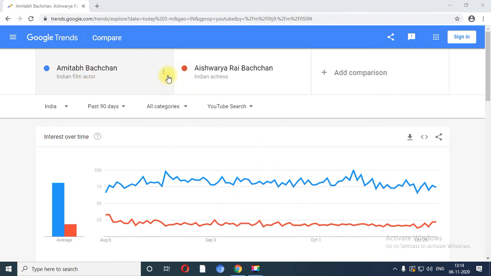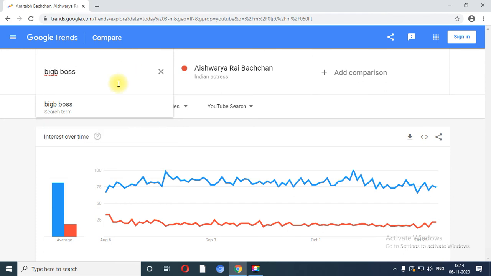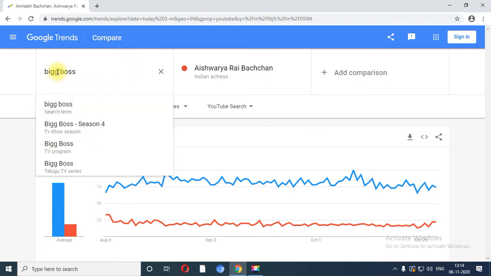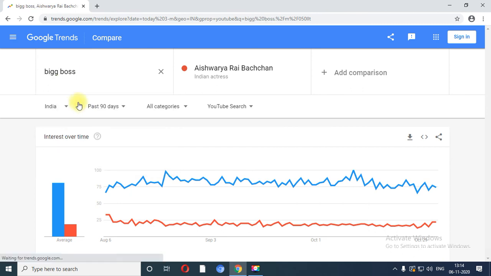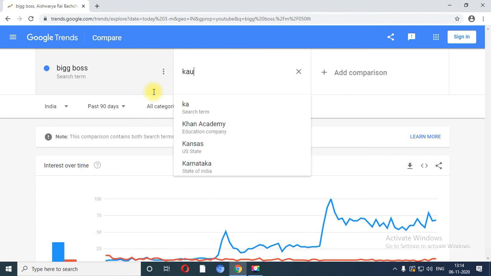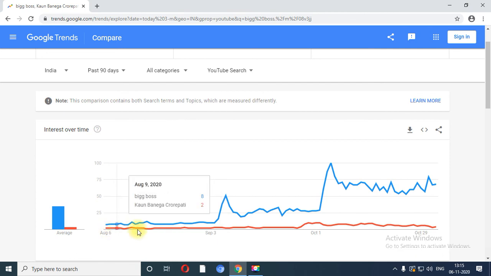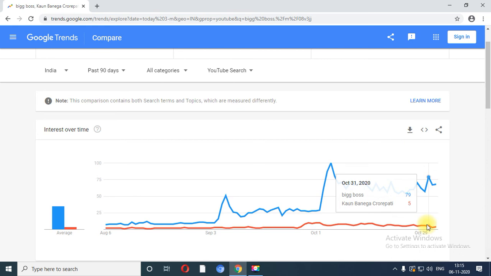Now see, if I want to apply a new search term, I am going to remove it over here. Say for example, Bigg Boss, search term Bigg Boss over the search term कौन बनेगा करोड़पति. So when I want to make a comparison, at that time you are able to see the graph of Bigg Boss over the graph of कौन बनेगा करोड़पति.